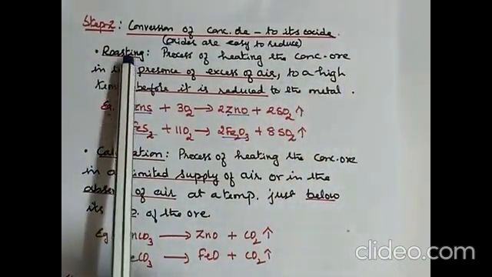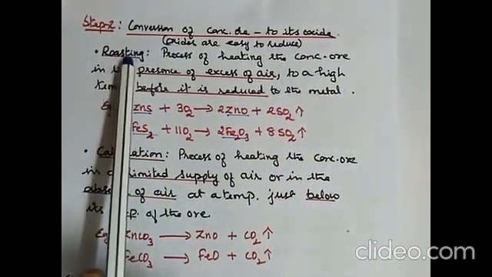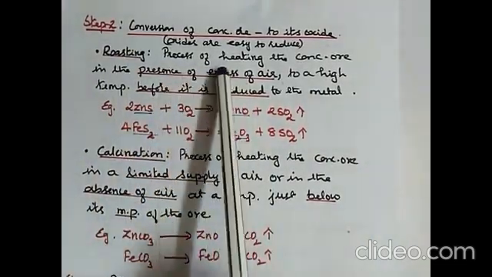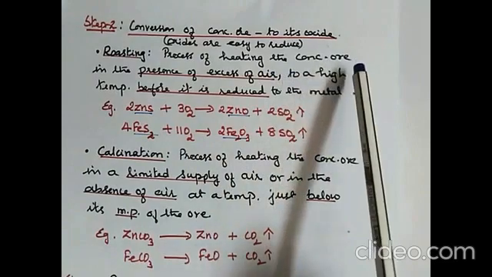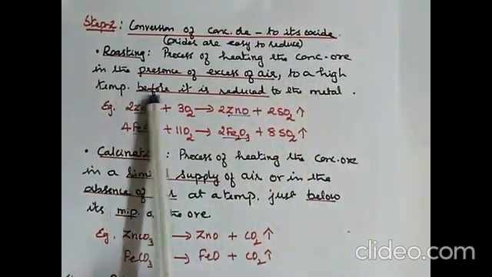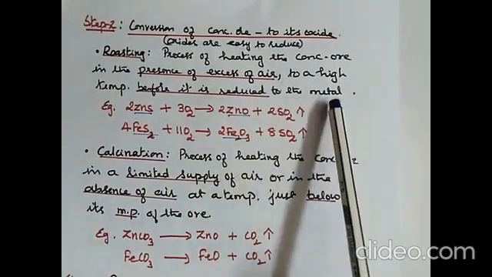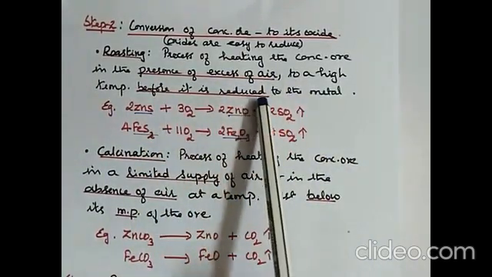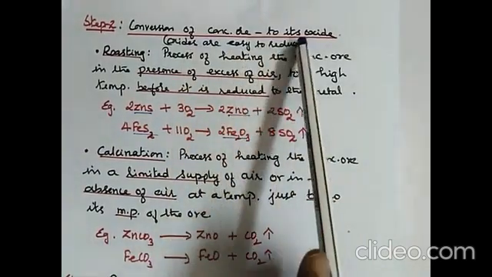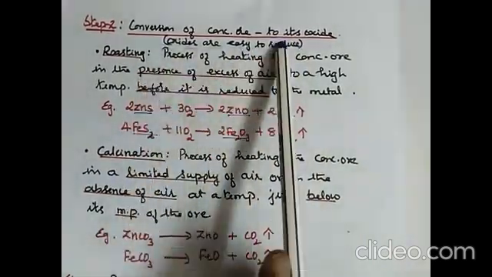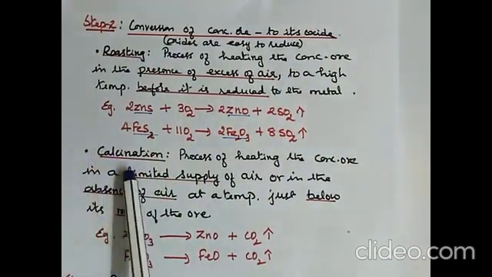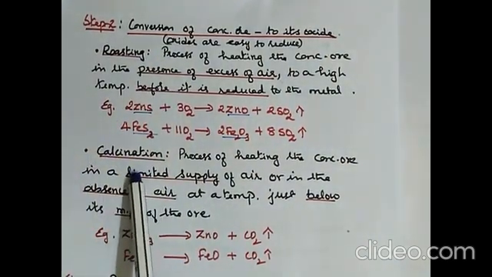This again can be done in 2 ways: roasting and calcination. Roasting is the process of heating the concentrated ore in the presence of excess air to a high temperature before it is reduced to the metal. All the underlined words are very important. These are key words. Oxides are easy to reduce, that's why they are converted into oxide. That can be done in 2 ways. One is called roasting, the other one is called calcination.